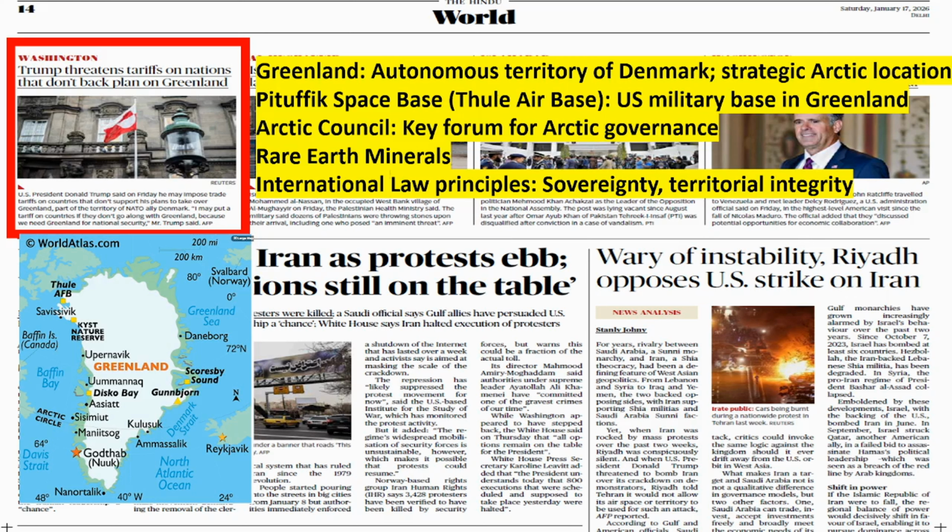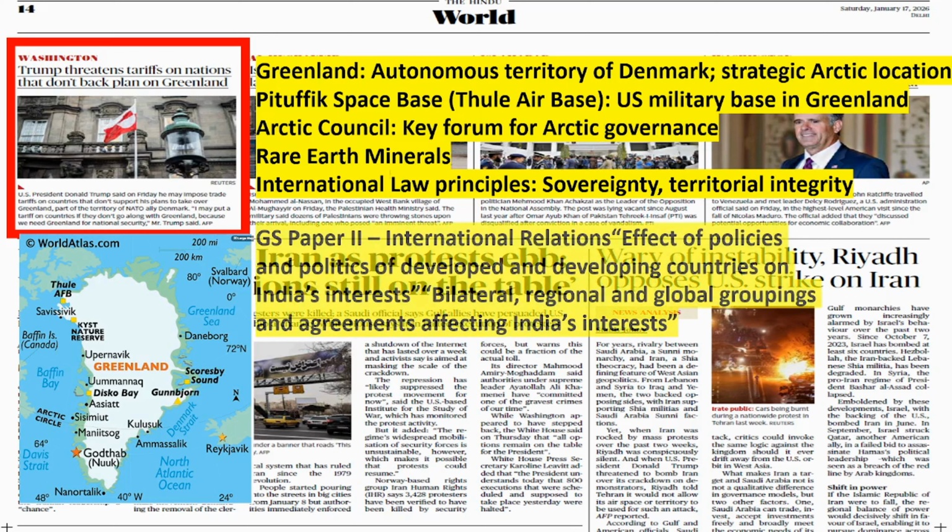Okay, and the US is violating the international law principle of sovereignty and territorial integrity like anything. Same with Venezuela and Greenland, etc. So these are violations of international principles. That is what the previous editorial we have discussed is saying. Trump is violating agreed international principles, but we are not saying anything.